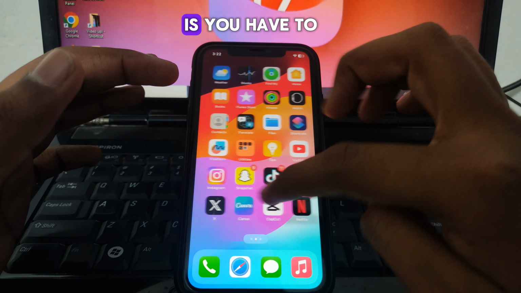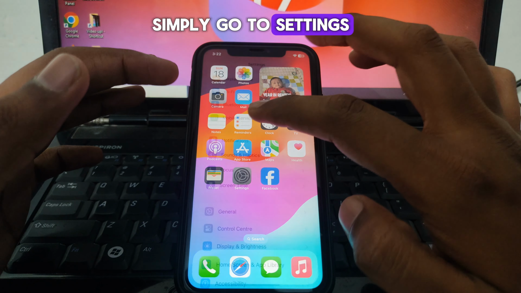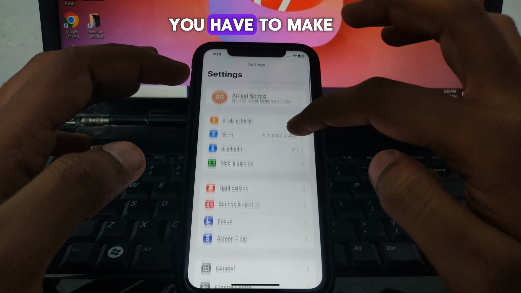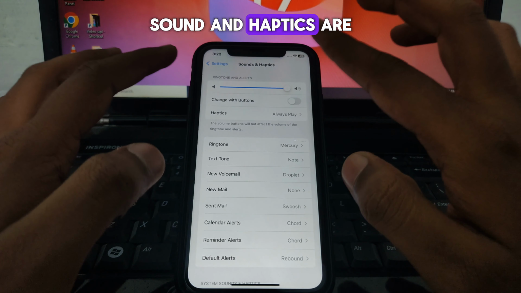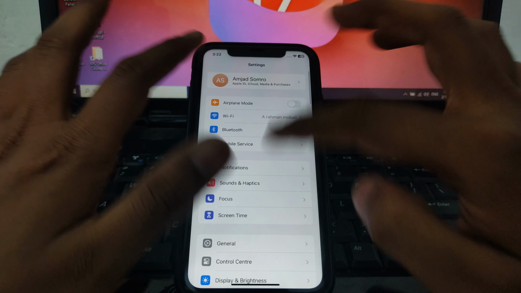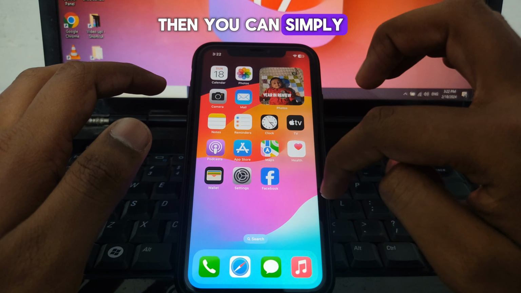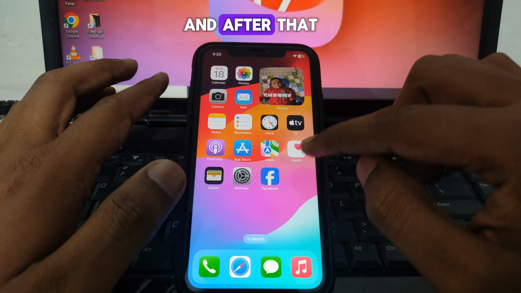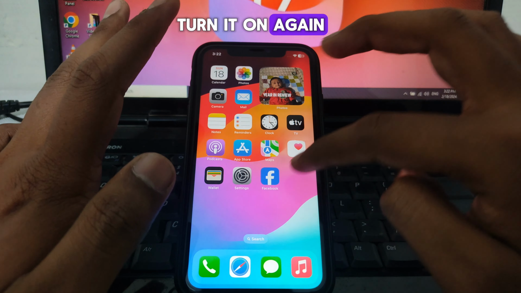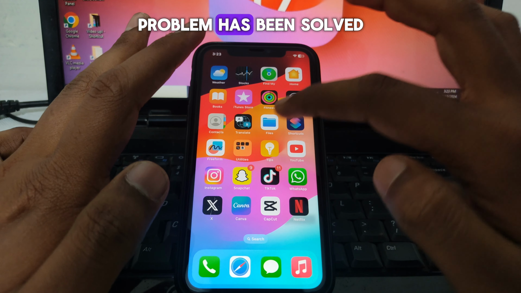If it is not showing an update, then simply go back, and the next thing you have to do is go to Settings, and make sure that your sound and haptics are working properly. If the problem is still there, then you can simply restart your device, and after that turn it on again, and check whether your problem has been solved or not.